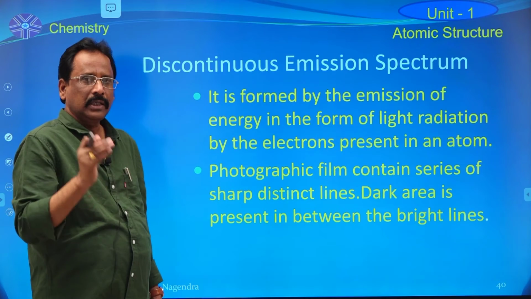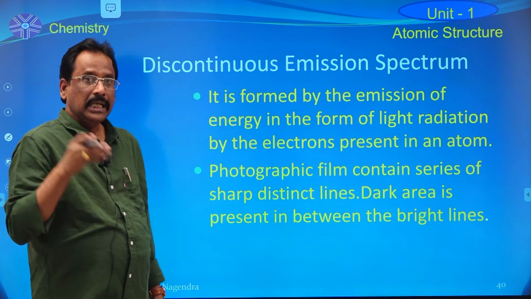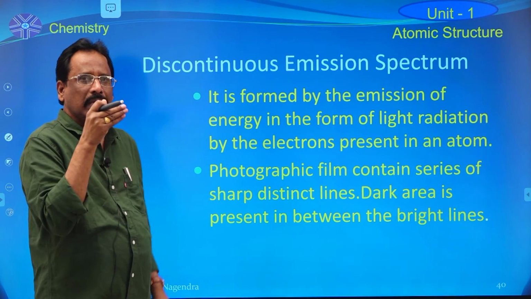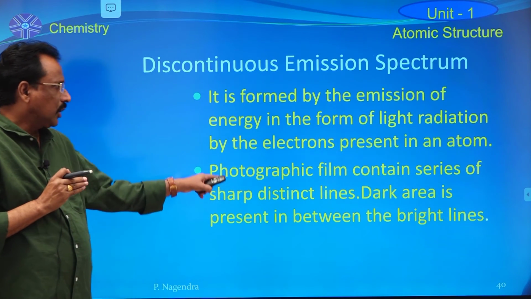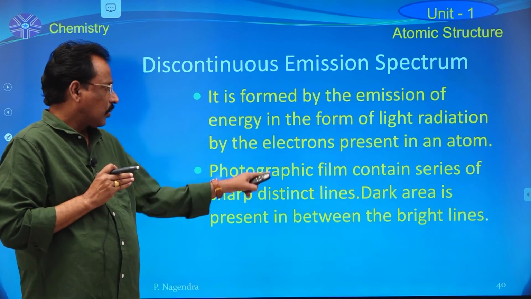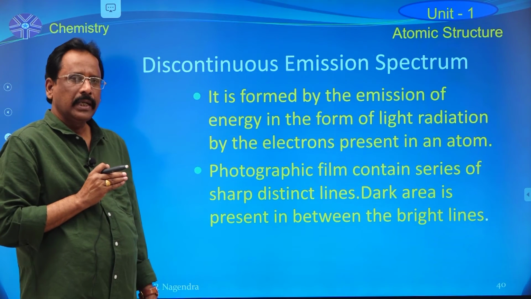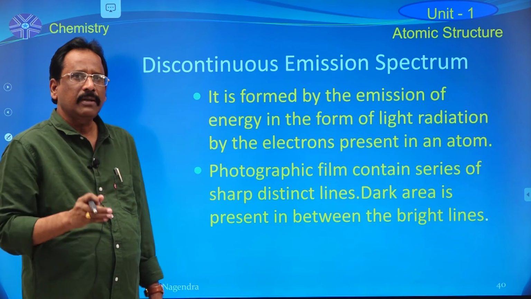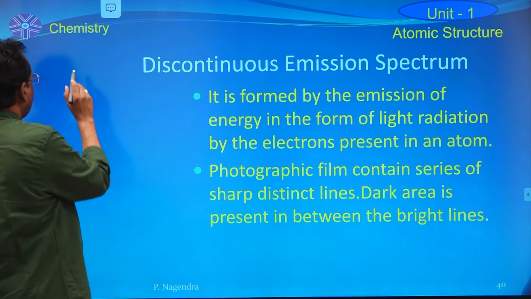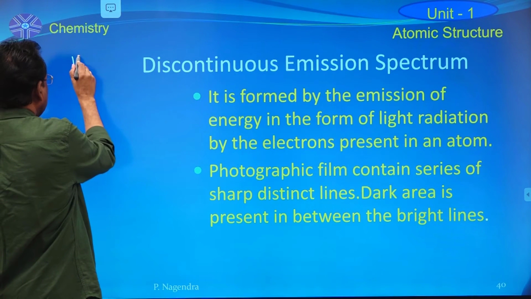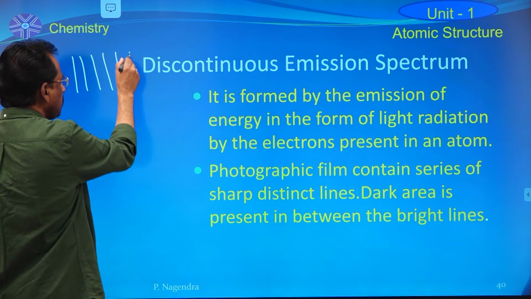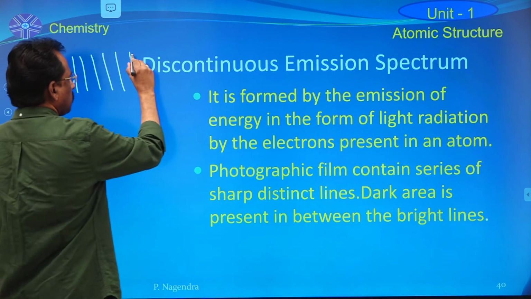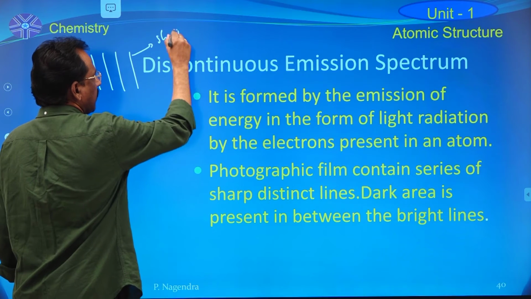Now that emission of light is allowed to pass through a prism and it is received on a photographic film. That photographic film contains a series of sharp distinct lines.